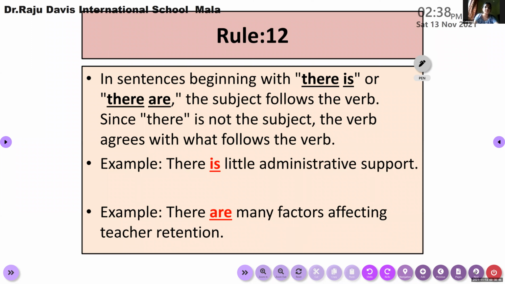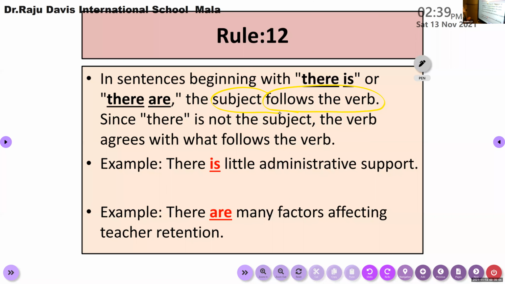Okay, so in sentences beginning with there or there are, there is or there are, the subject follows the verb. I request everybody to underline the real subject of the sentence that follows the verb. You can see the place of the subject after the verb.